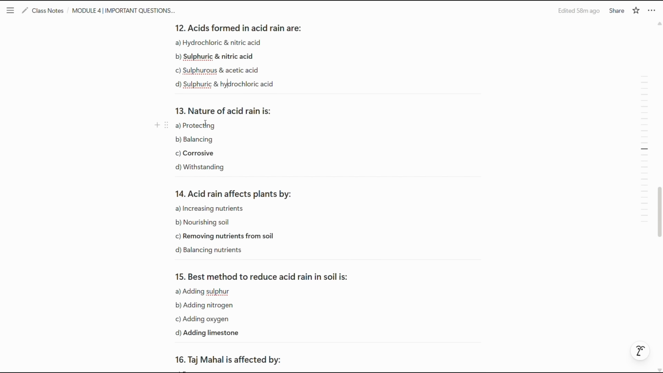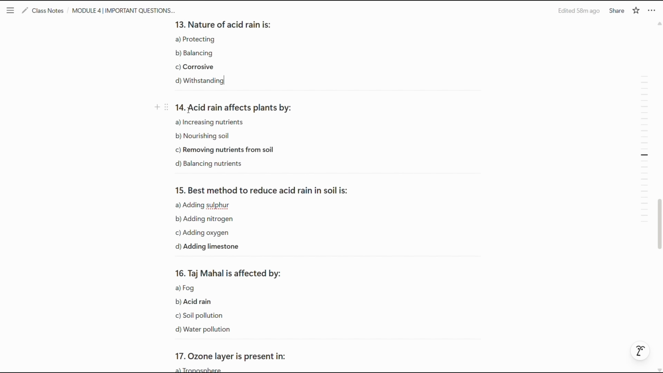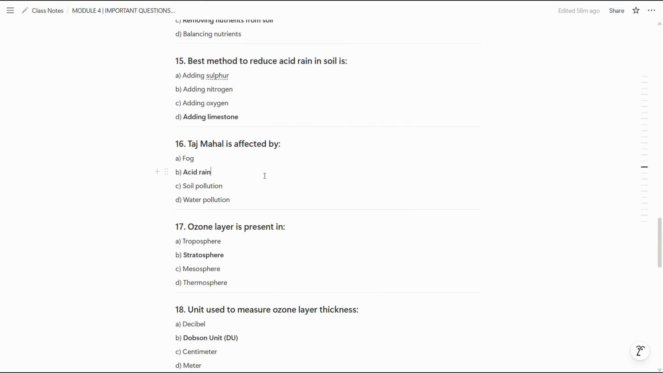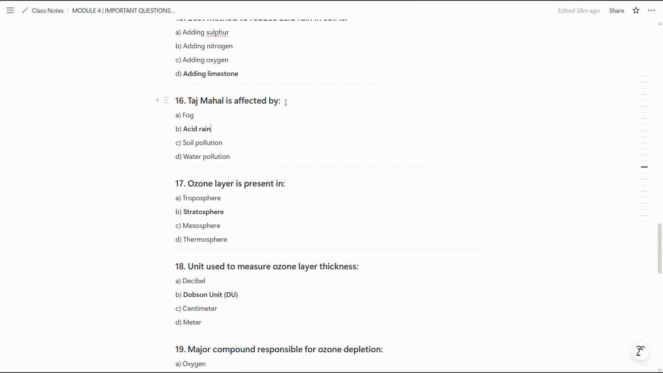Now the 13th question is nature of acid rain is corrosive. So C is the correct option. Now the 14th question is acid rain affects plants by removing nutrients from soil. So C is the correct option. Now the 15th question is best method to reduce acid rain in soil is adding limestones. So D is the correct answer. Now the 16th question is Taj Mahal is affected by acid rain. So B is the correct option.